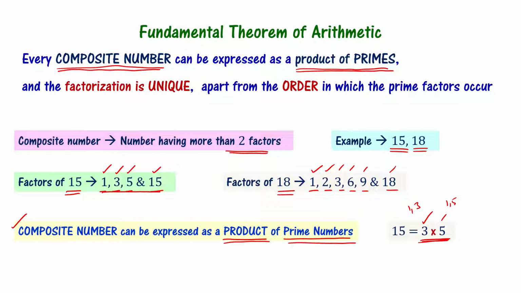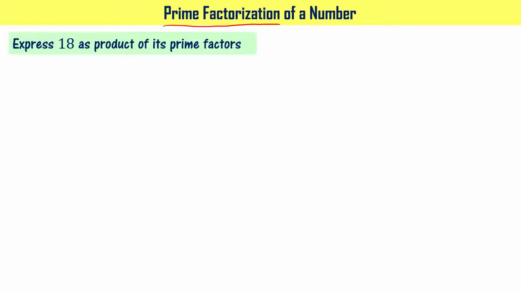What prime numbers should be multiplied such that you will get 18? To answer that, we can make use of a method called prime factorization of a number. Of course, if you know prime numbers, you can play with them and get what numbers should be multiplied together so that you will get 18. If you don't know a priori, you can make use of prime factorization of a number. In that method, we are going to write 18 as 2 times 9.